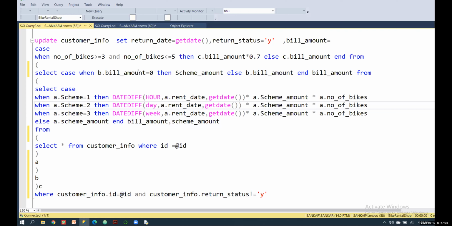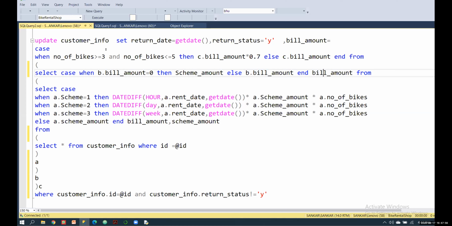So if the bill amount equals 0, you take the scheme amount, that's all. Else, if the bill amount is not equal to 0, it takes whatever is in here, then give the name, that's all.